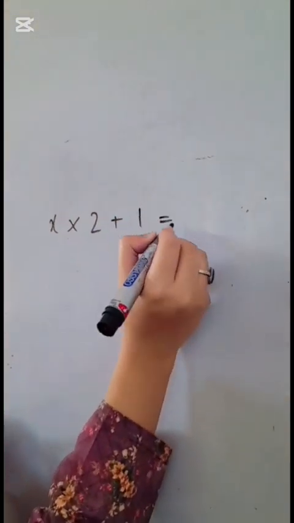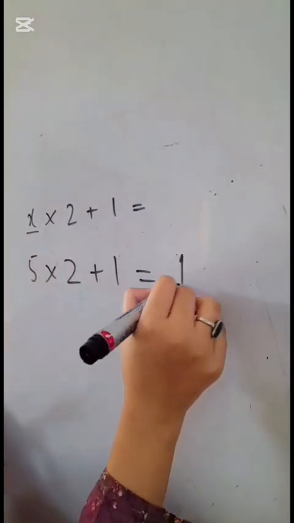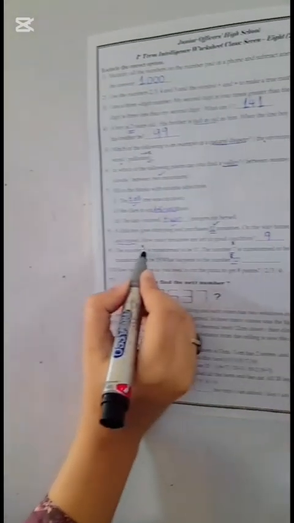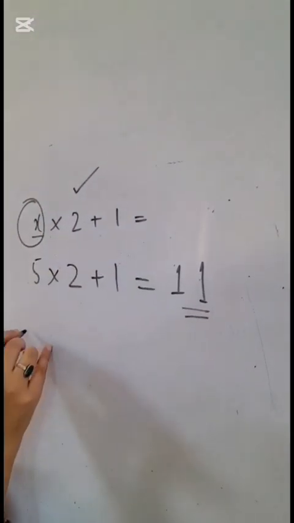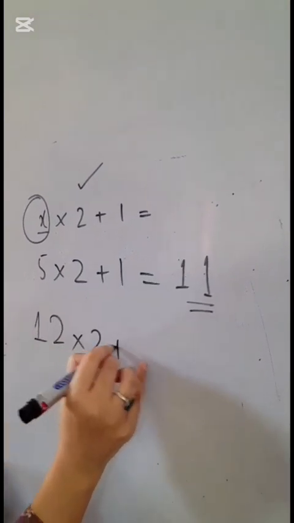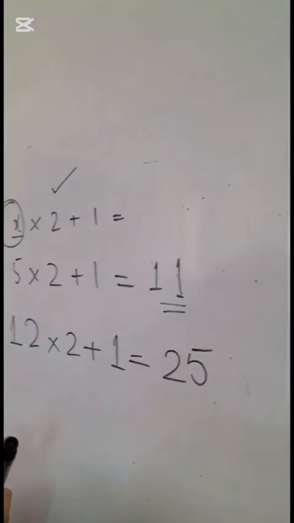But let's check these first. X into 2 plus 1 equals to. Now first x was 5. 5 into 2 plus 1 equals to 11. Look at this. The number 5 is transformed to be 11. We have here worked out the answer. Now using the same formula, we have to consider x as 12. 12 into 2 plus 1 equals what? 25. So the answer of this blank is 25.